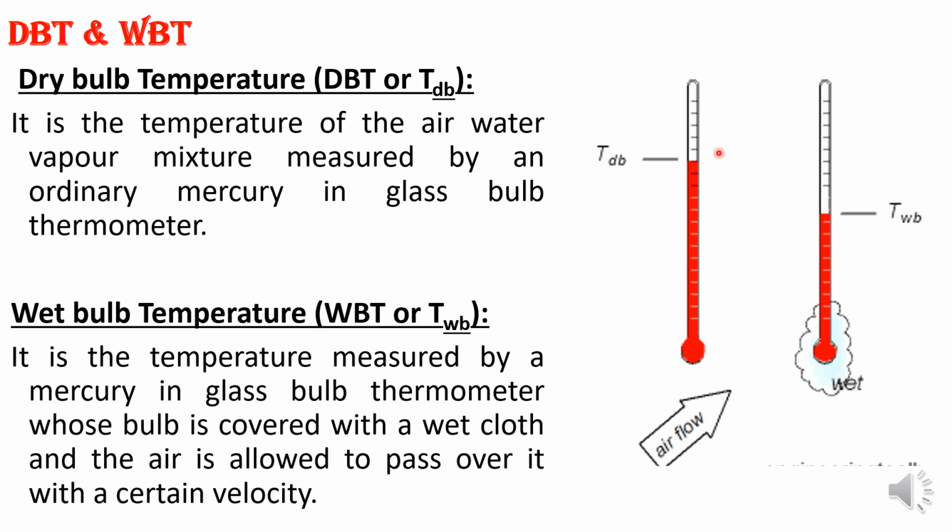It will always be higher than the WBT. Here the water vapor will condense on the cloth around the bulb, and so the temperature of the dry air will be measured. This is called WBT, and this is called DBT, dry bulb.